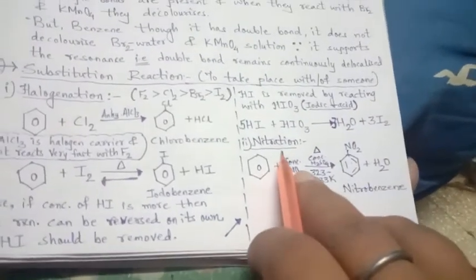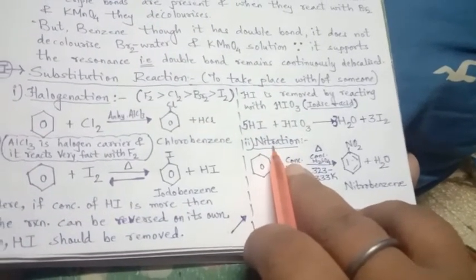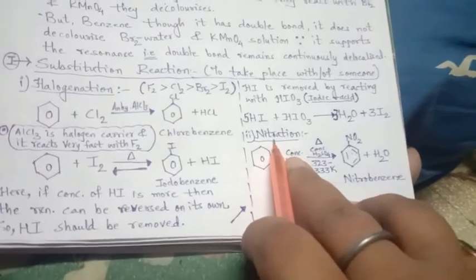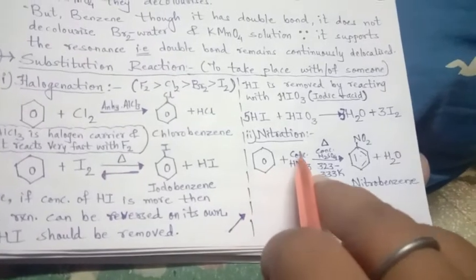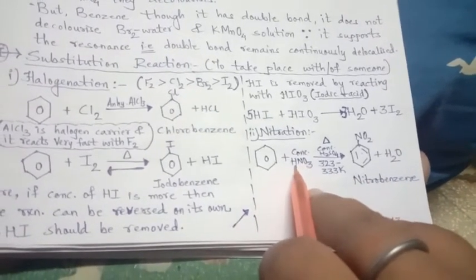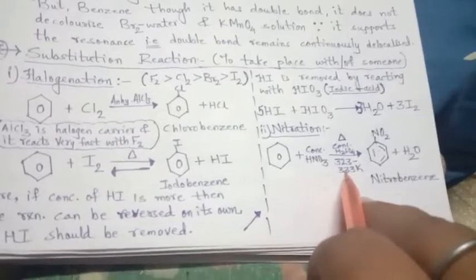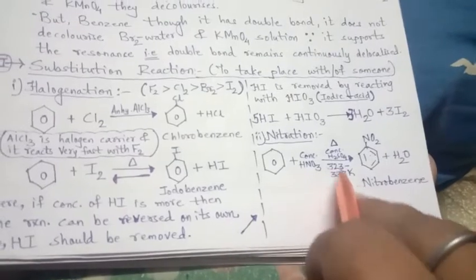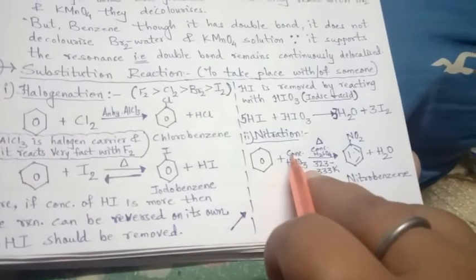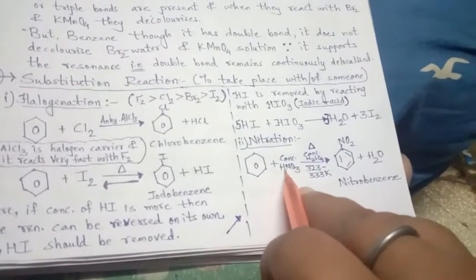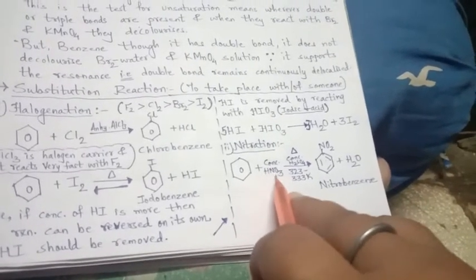The next substitution reaction is nitration. It means a nitro group will substitute one of the hydrogens, and in that place the nitro group will be added. Benzene reacts with concentrated nitric acid, HNO3, in the presence of concentrated H2SO4 when heated at 323 to 333 Kelvin, and one of the hydrogens is substituted from the benzene. Here, what will happen?